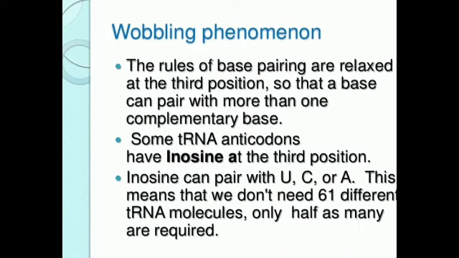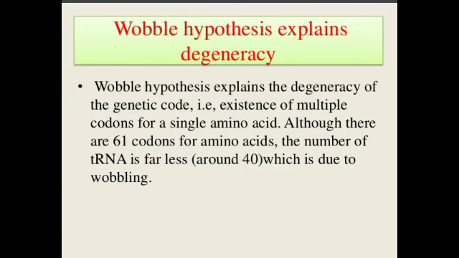Now let us start the wobble hypothesis. See, the wobble hypothesis was proposed by Crick in 1966, which states that tRNA anticodon has the ability to wobble at its 5' end by pairing with even a non-complementary base of messenger RNA codon at one position.